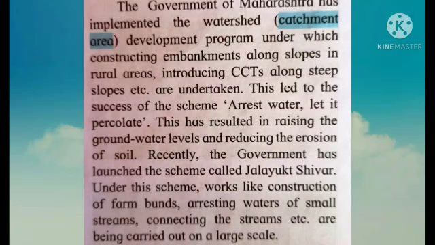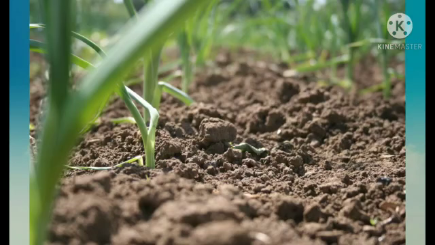Recently, the government has launched the scheme called Jalayukta Shivar. Under this scheme, works like construction of farm bunds, arresting waters of small streams, connecting the streams, etc. are being carried out on a large scale. So children, the government of Maharashtra has launched various schemes and programs so that we can conserve the soil and save it from getting eroded.